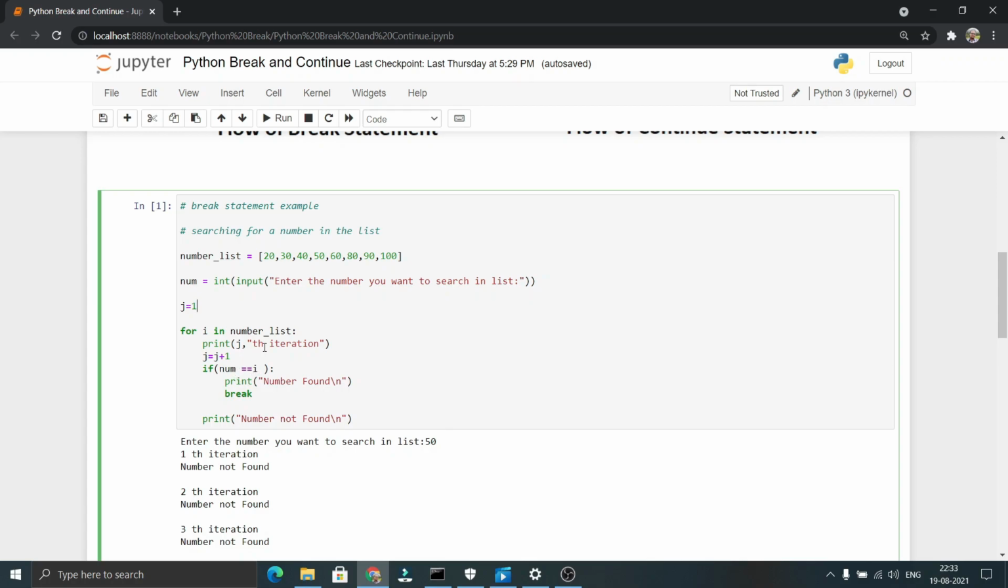This condition will return false. So the flow doesn't execute these two statements that we have written under the if block. It comes to this line and executes number not found, and then goes for the second iteration.